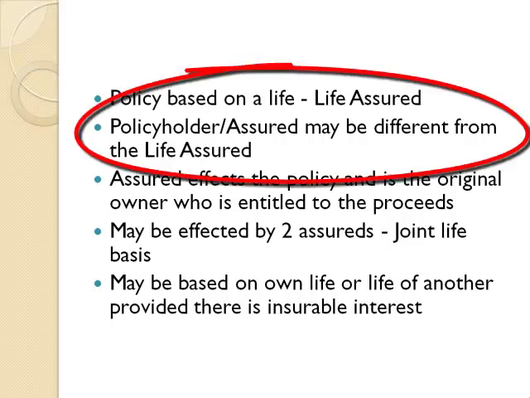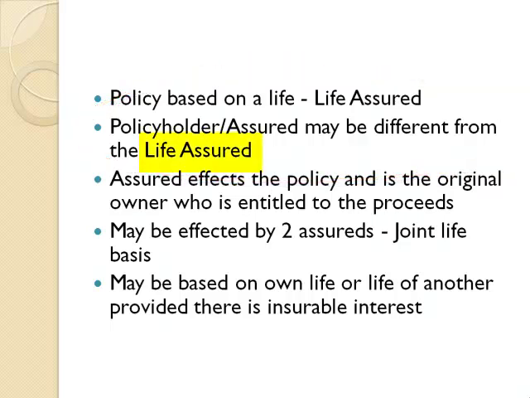A typical life assurance policy will insure what is known as the life assured. So, it is only upon the death of the life assured or maturity, depending on the policy taken, that the sum assured will become payable. This policy may be in joint names.